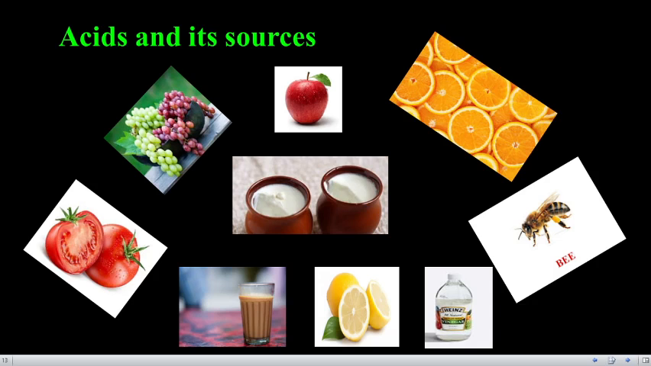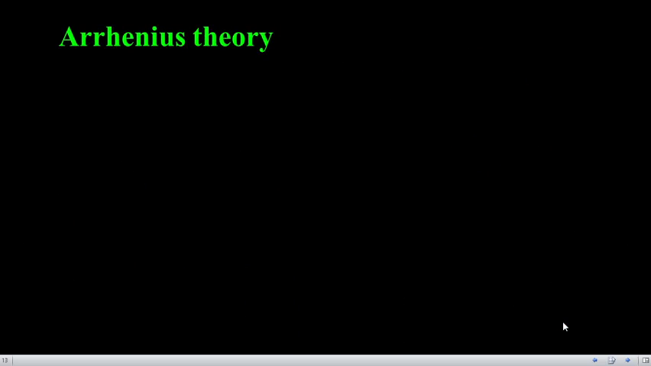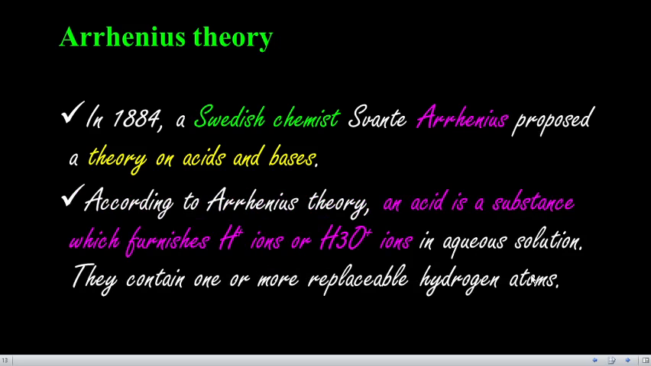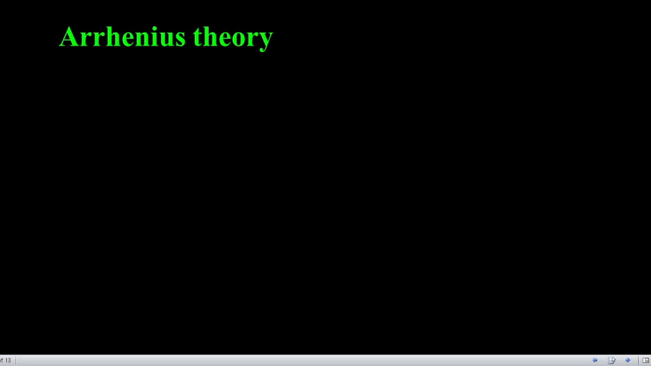According to Arrhenius, a Swedish chemist, in 1884 he proposed a theory for acids and bases. It is a very familiar theory known as the Arrhenius theory. According to him, an acid is a substance which furnishes H plus ions or hydronium ions, that is, hydrogen ions or hydronium ions in aqueous solutions. They contain one or more replaceable hydrogen atoms. That is called an acid.